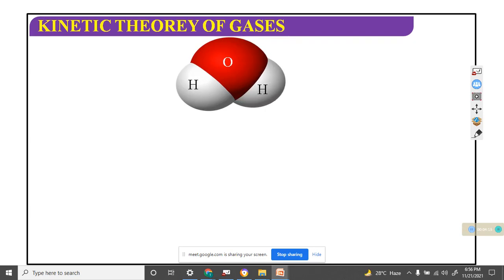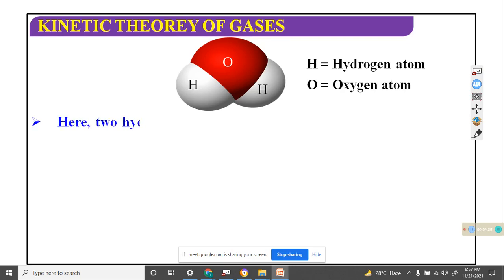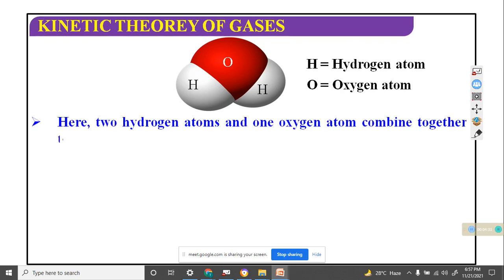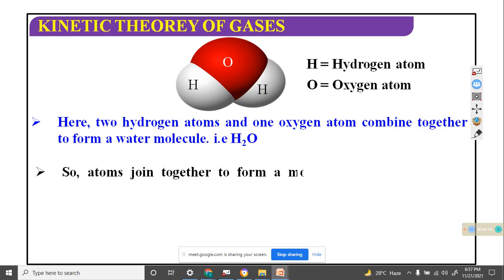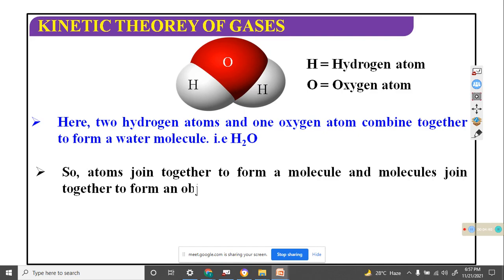H is the hydrogen atom, O is the oxygen atom, and here two hydrogen atoms and one oxygen atom combine to form a water molecule. So atoms join together to form molecules, and molecules join together to form the object.